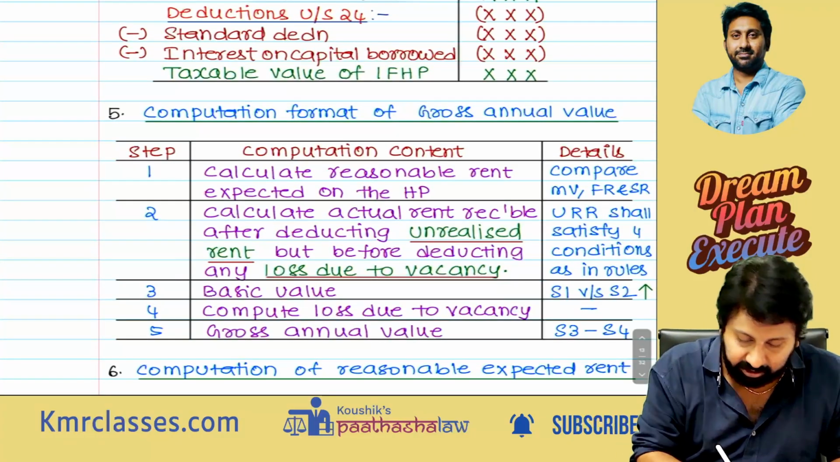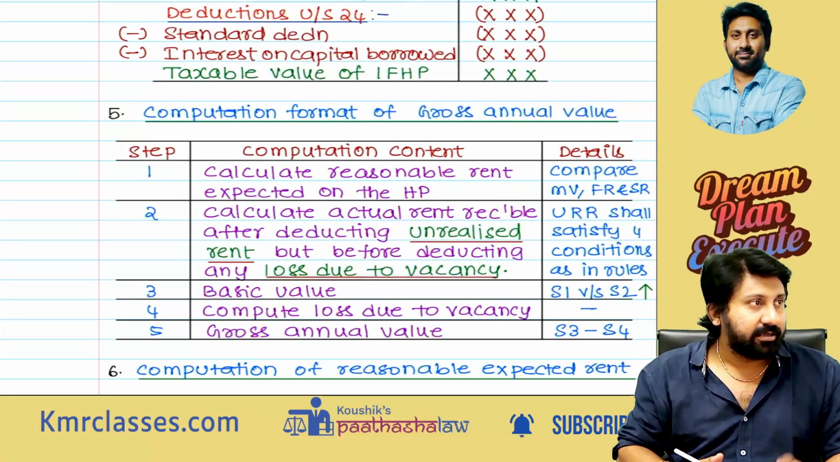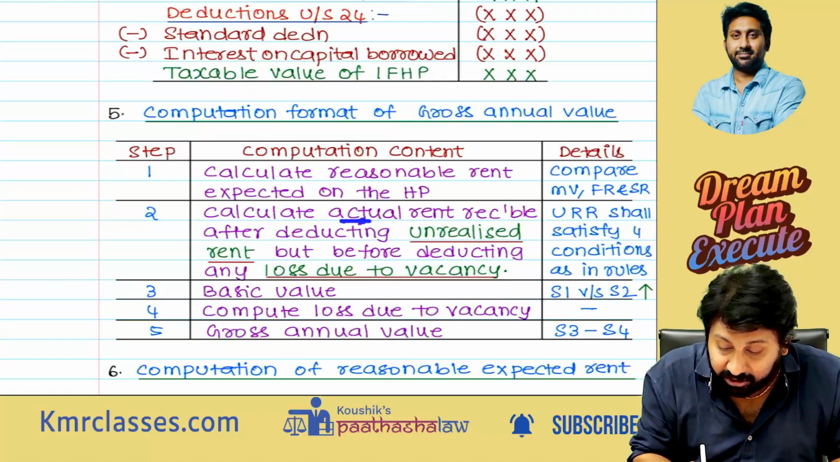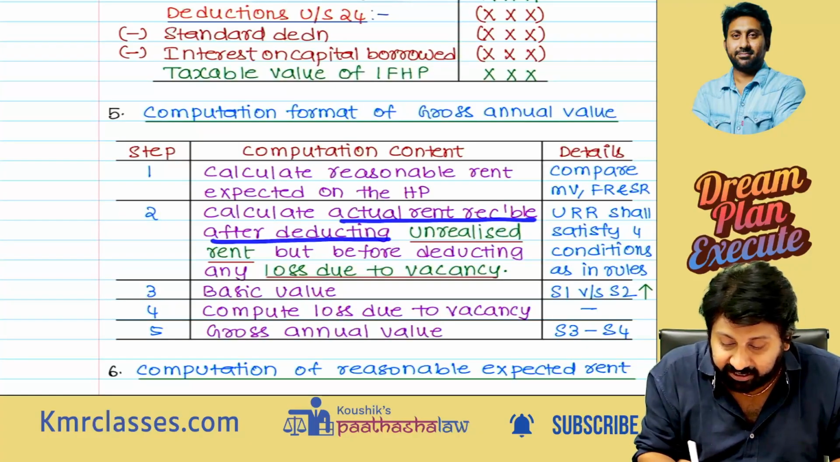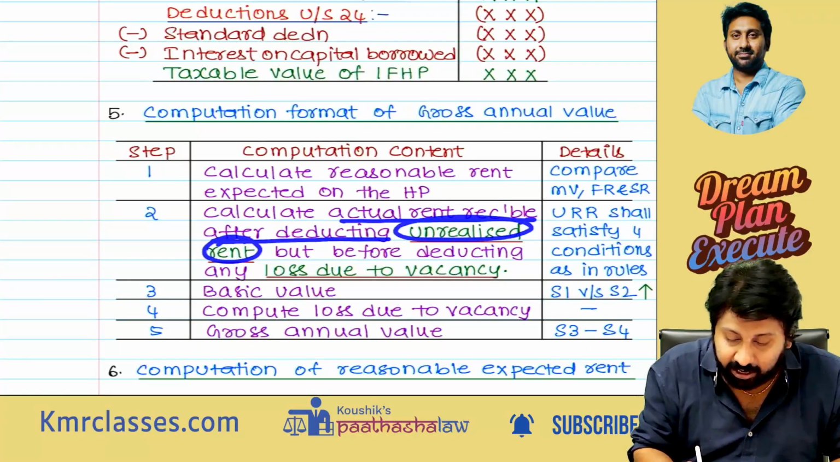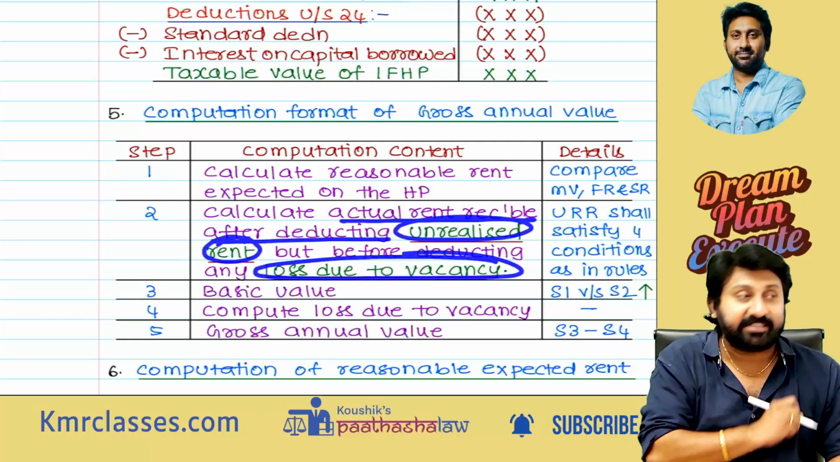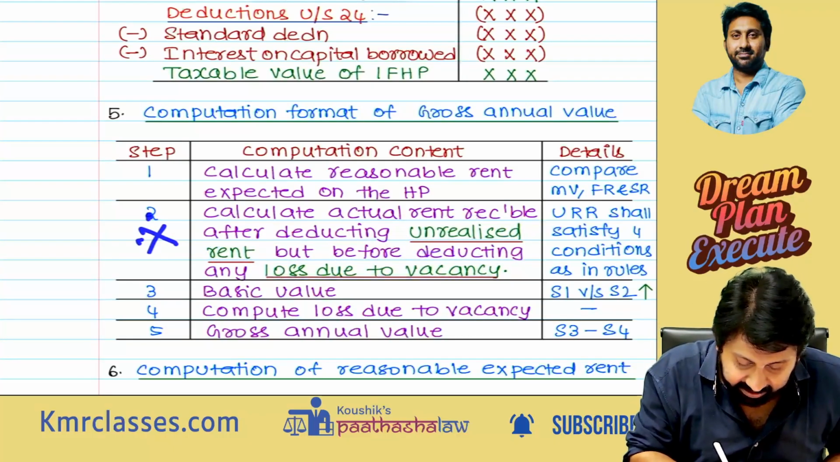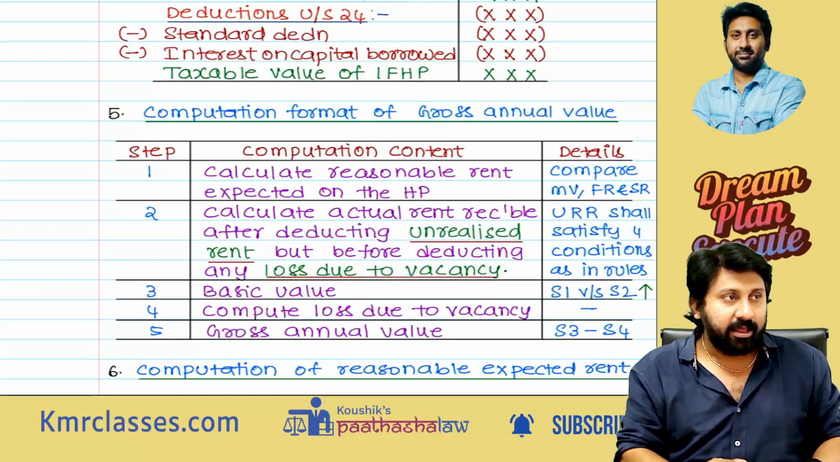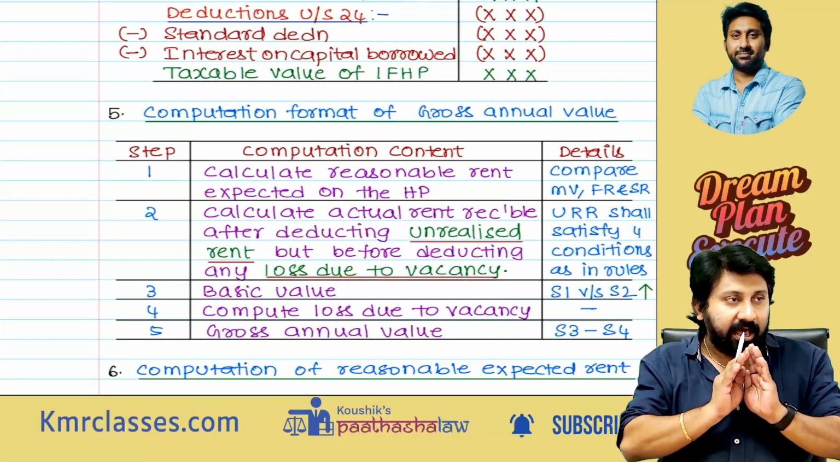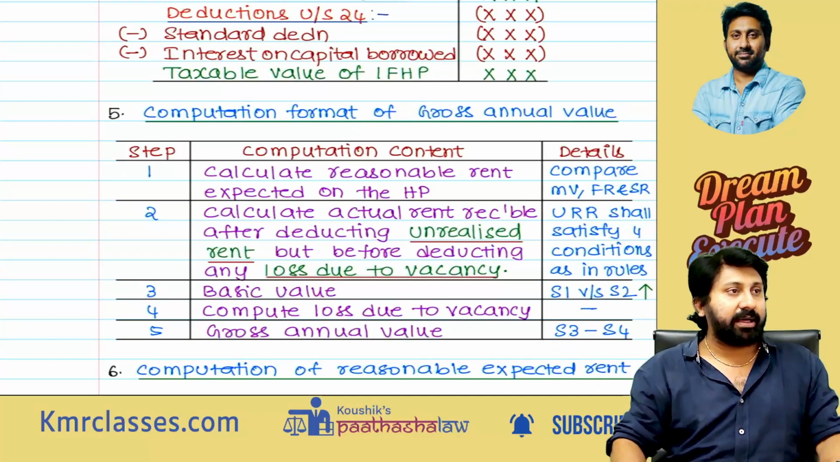Okay. Next. Okay, sir, I calculated step 1. Second, calculate the actual rent receivable after deducting unrealized rent, but before deducting loss due to vacancy. Very important adjustment. If you make a mistake here, 4-5 marks are gone.